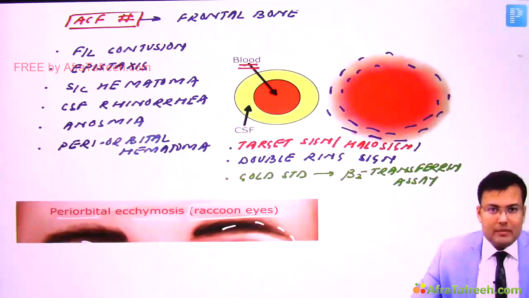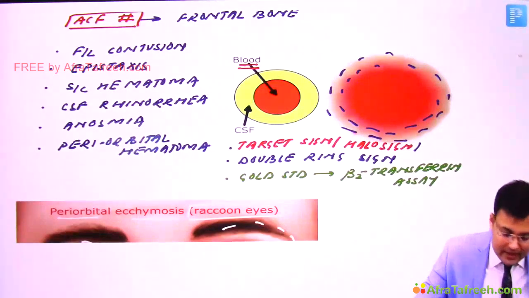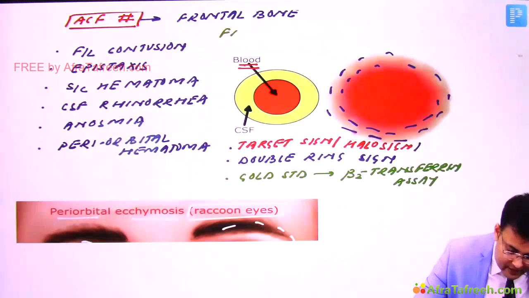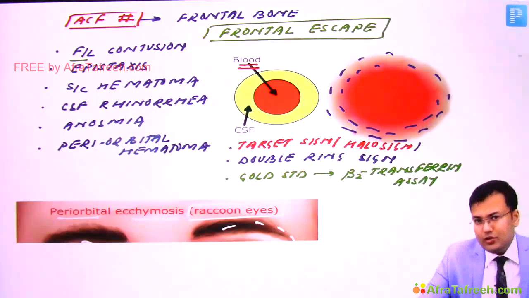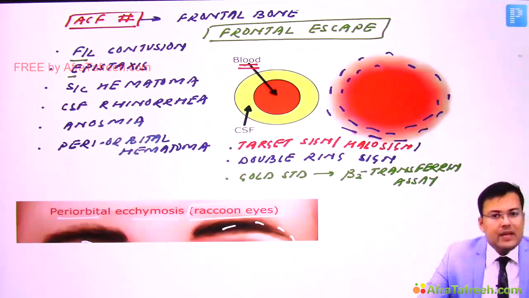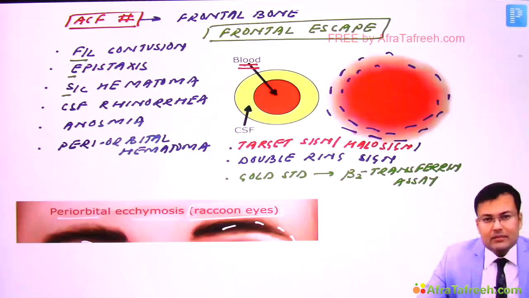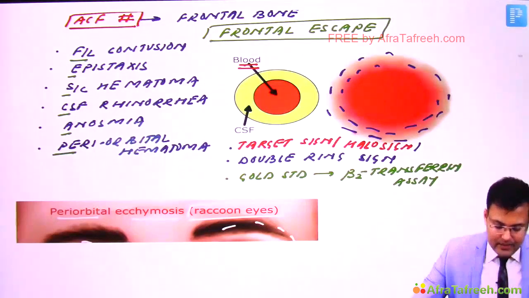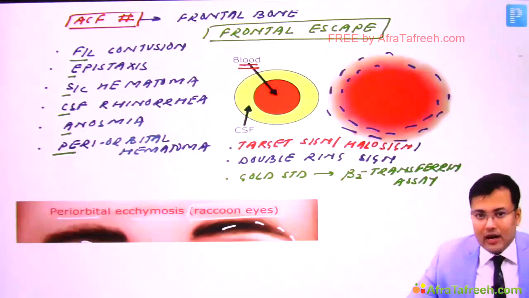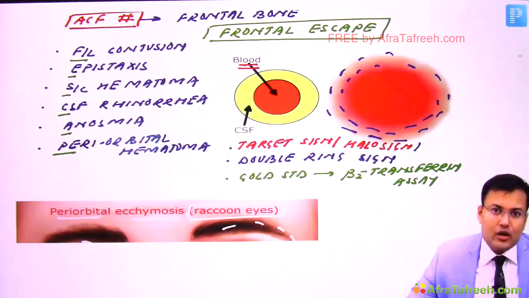So how to remember? It's very easy to remember by a mnemonic, and the mnemonic is FRONTAL ESCAPE. Clear? So can you see here, this is frontal lobe contusion. So frontal, E means epistaxis, S means subconjunctival hematoma, C means CSF rhinorrhea, A means anosmia, and PE means periorbital hematoma, which is also known as black eye or raccoon eyes.